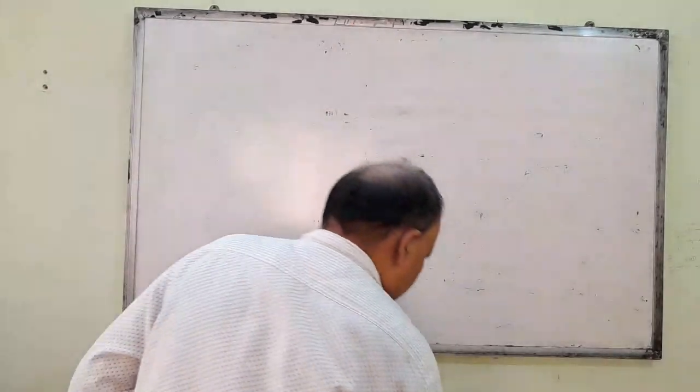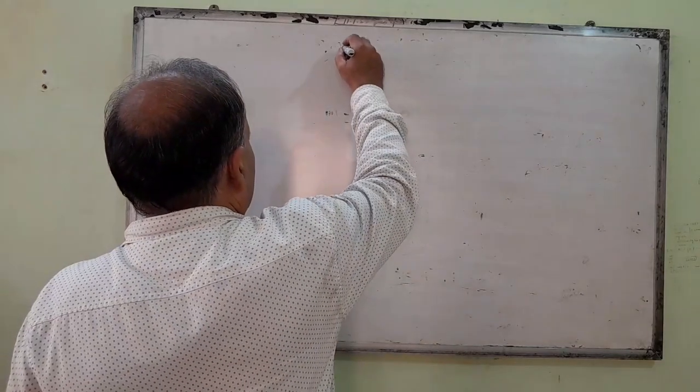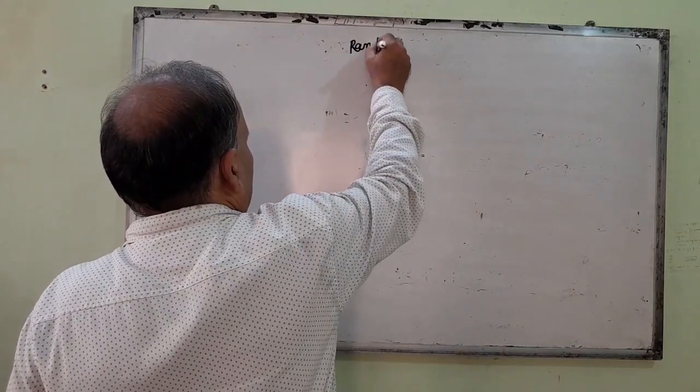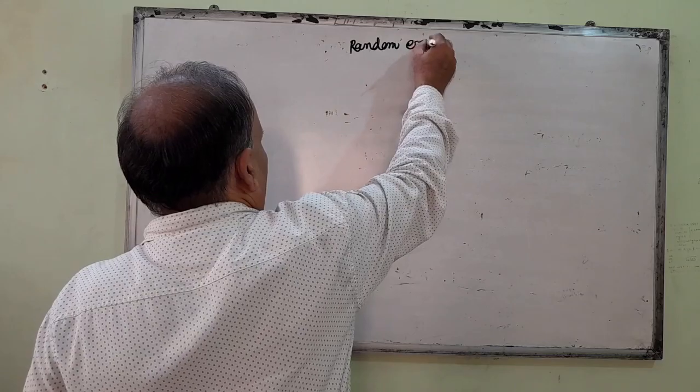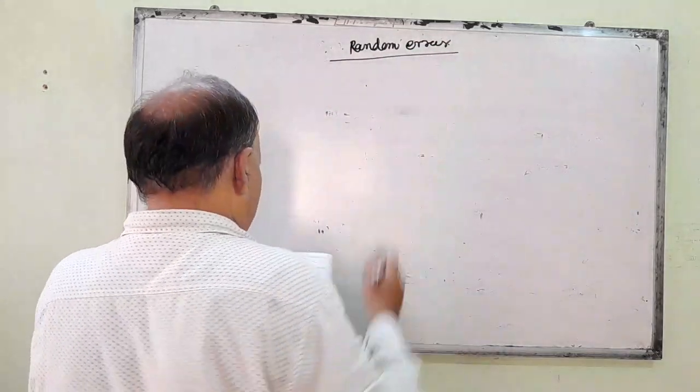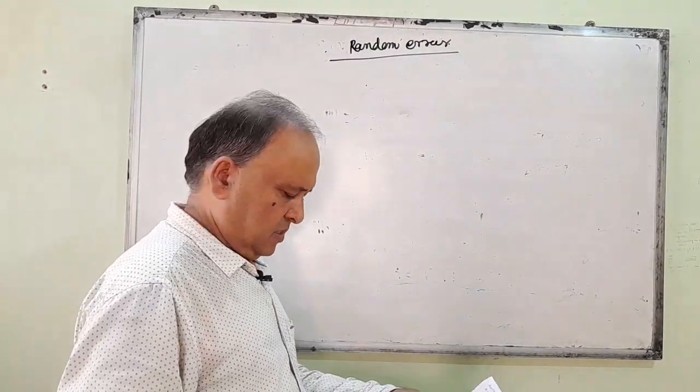Another one, your second error, is random error. What do you mean by random error? Random means haphazard.